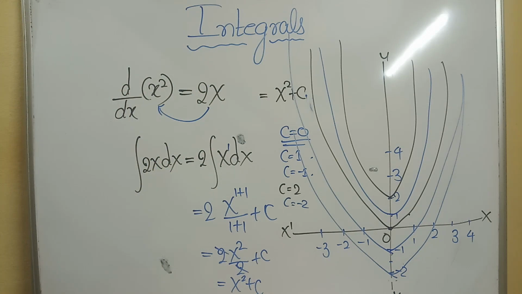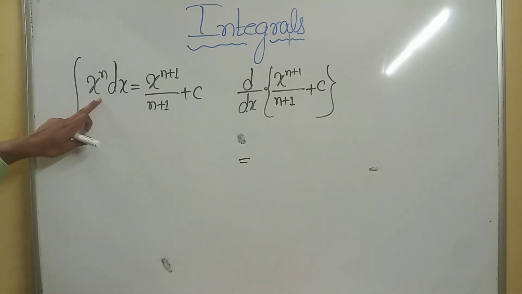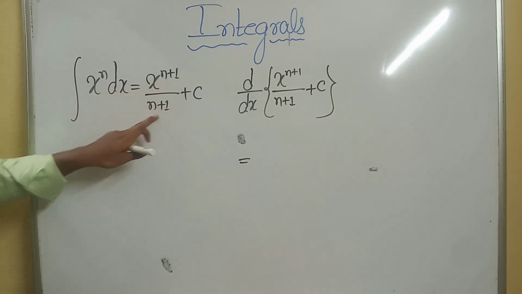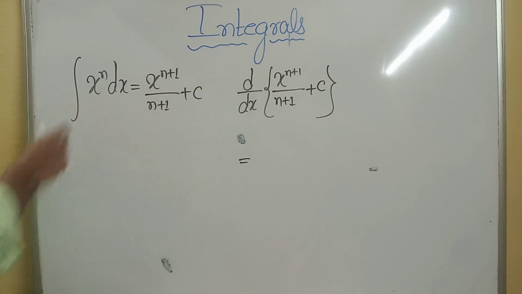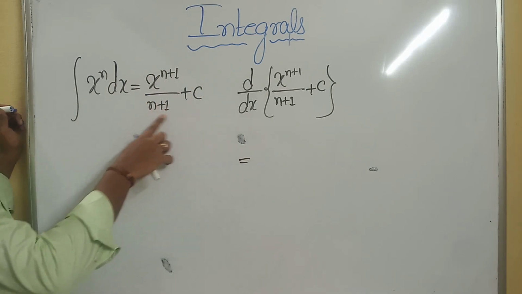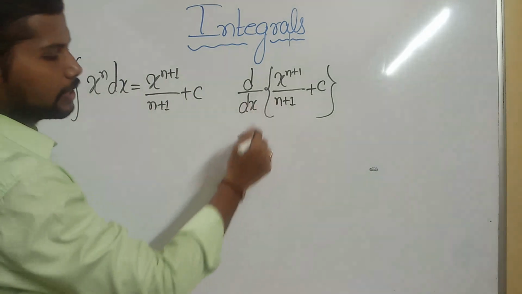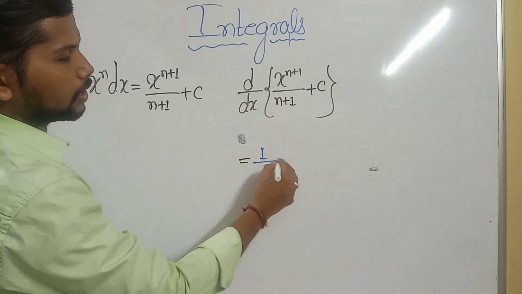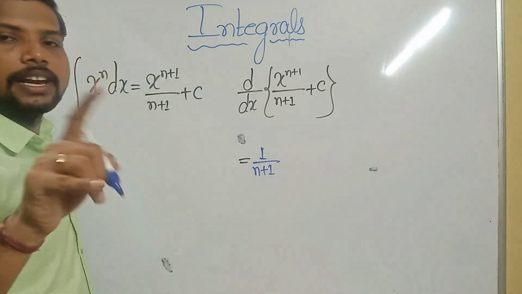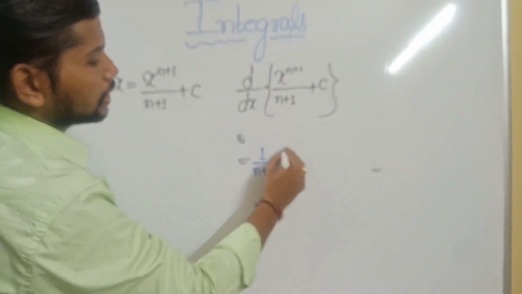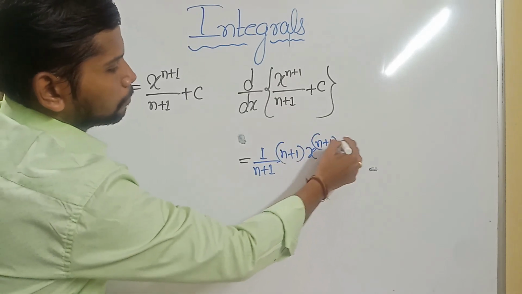Understood the part clearly? As I already explained, what is the integral of x raised to n? X raised to n plus 1 divided by n plus 1. Means the derivative of the right function must be the left function. I need to get x raised to n. Concentrate here. I'd write 1 divided by n plus 1 as it is. What is the derivative of x raised to n plus 1? That is n plus 1 into x raised to n plus 1 minus 1.